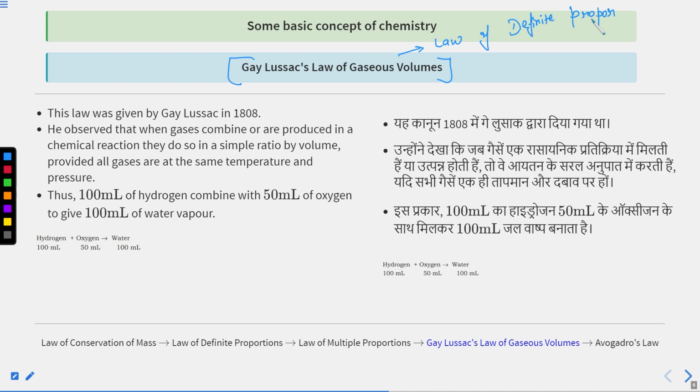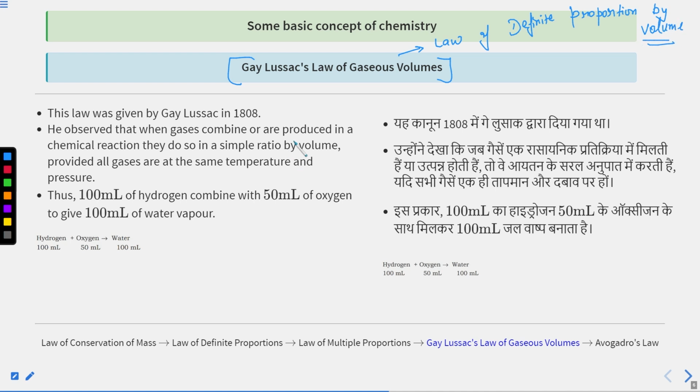It means that in the previous law of definite proportion by mass, the ratio of masses of elements is the same, and in this law of definite proportion by volume, the ratio of volume will be the same. It's like that. Law of definite proportion by volume.